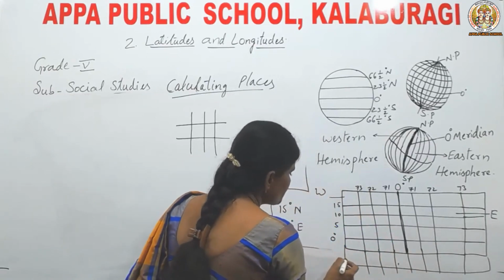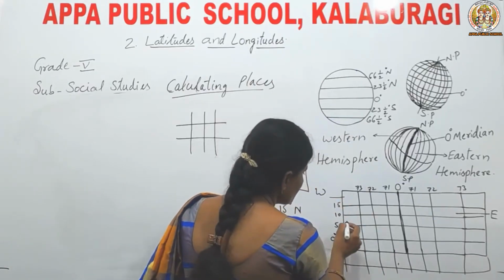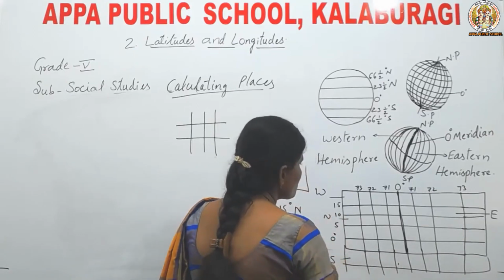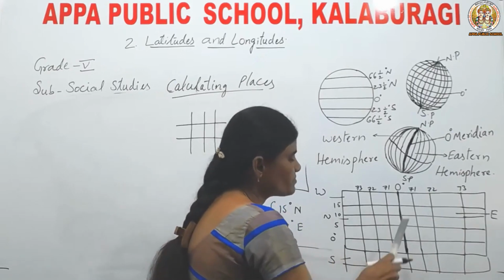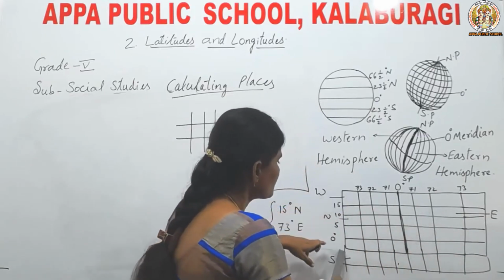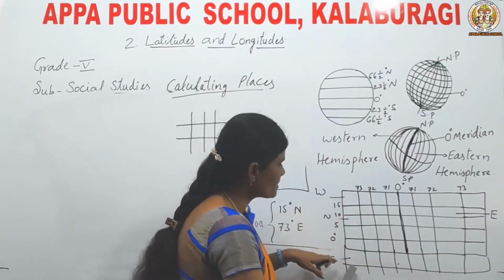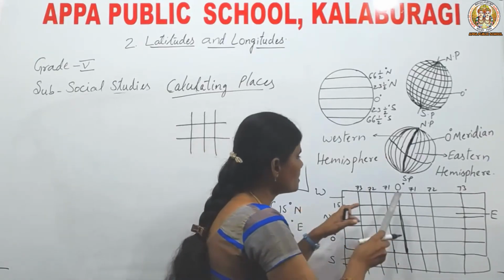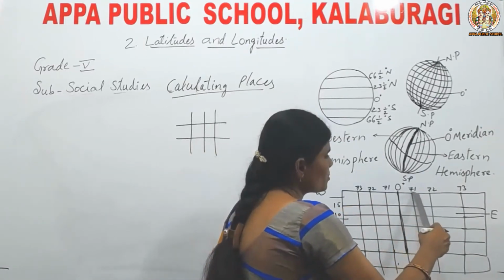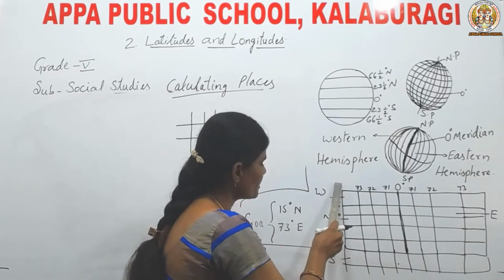This is the 0 degree meridian, no? Here, this is northern and this is southern. Understood, children? That means the prime meridian divides the earth into two equal halves, one eastern and one western. The 0 degree latitude divides the earth into two parts, one northern hemisphere and one southern hemisphere. Here, this is the 0 degree meridian. Here, this is 71 degree longitude, 72, 73, these are the longitudes, and 5, 10, 15, these are the latitudes.